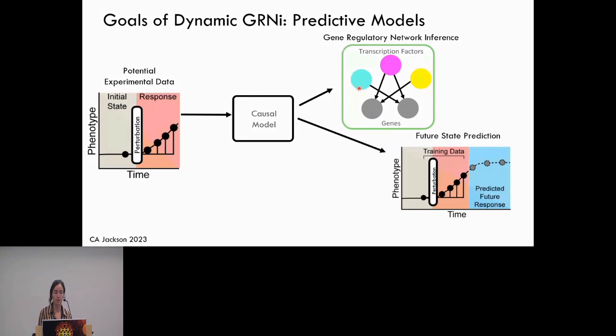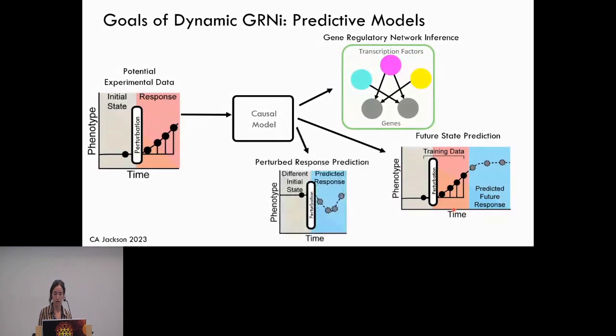Next, we'd also like to be able to predict future states of the system. So we can train our model on a cell responding to a perturbation. Let's say that we add a drug to our data set. We'd like to be able to predict the future response to that perturbation at unseen time points. And finally, we'd like to be able to predict responses when we start our system out at some new initial state.